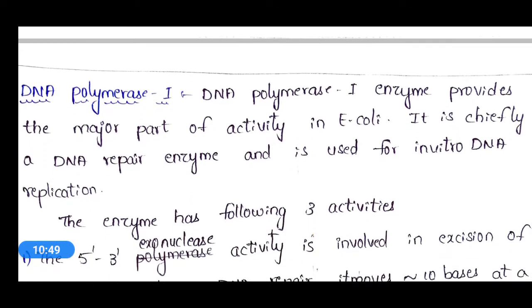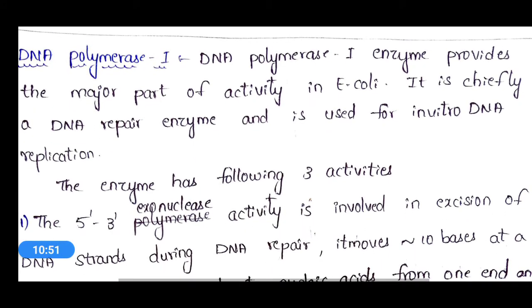This DNA polymerase 1 enzyme provides the major part of activity in E. coli. That means in replication of E. coli genetic material, DNA polymerase 1 is a major enzyme which will participate in the polymerization or replication process.